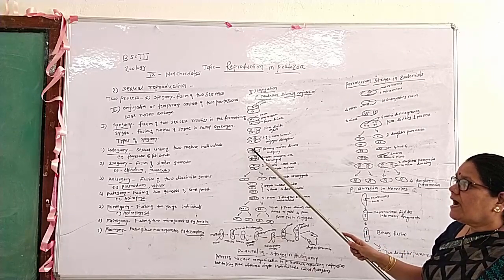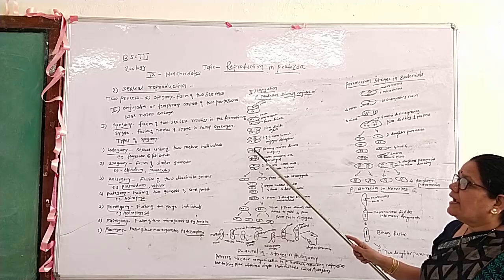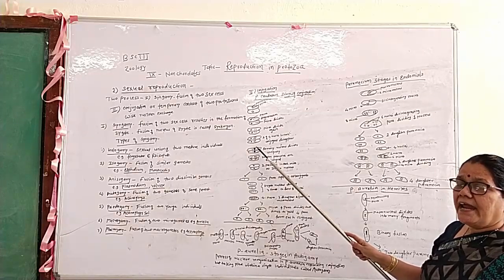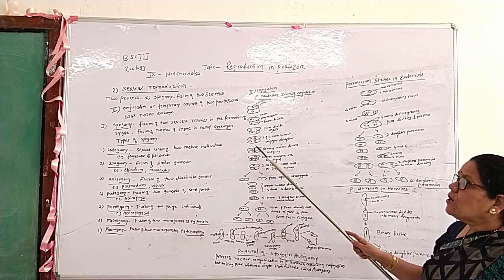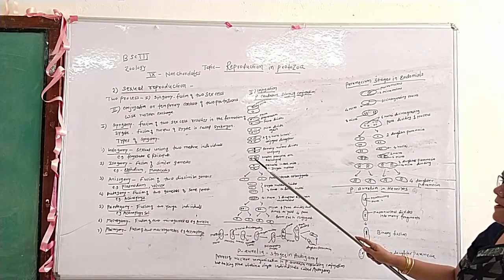The male pronucleus is small and migratory, and the female pronucleus is large, stationary and passive in each conjugant.